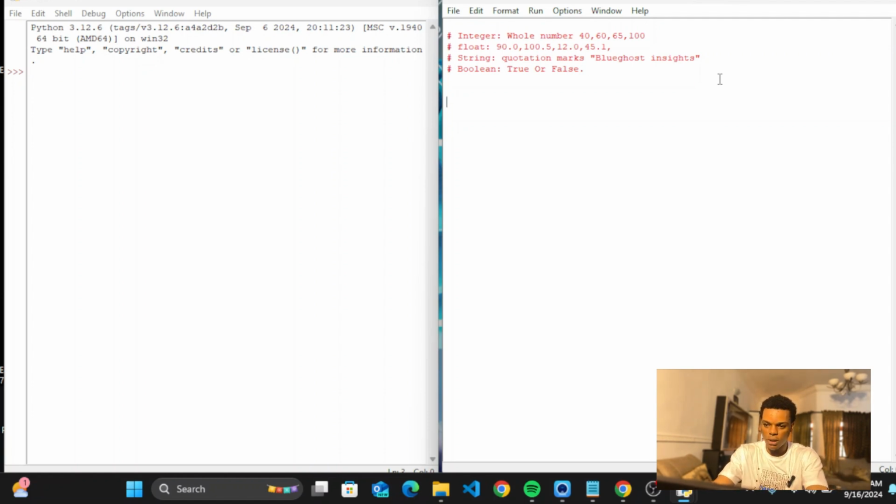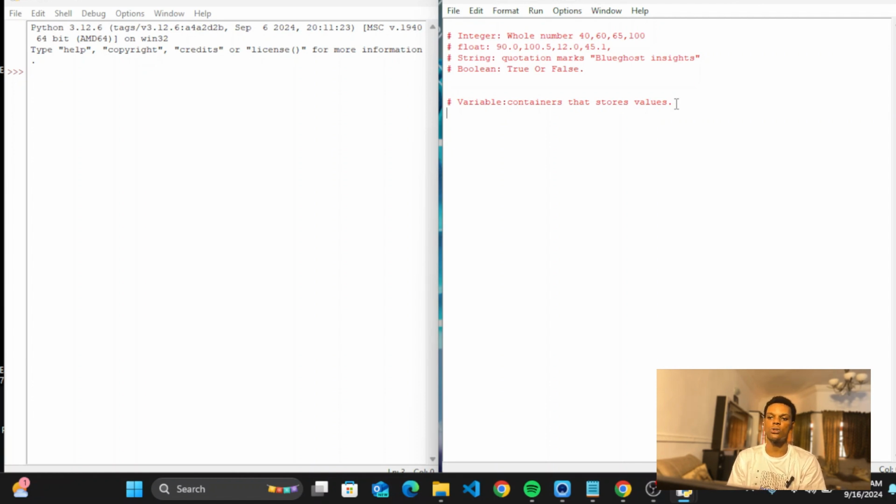Okay, so I've talked about the data types. Now let's talk about the next one, which is the variable. What are variables? They are containers. Let me just call them containers that store values. Okay, so that's what a variable is.